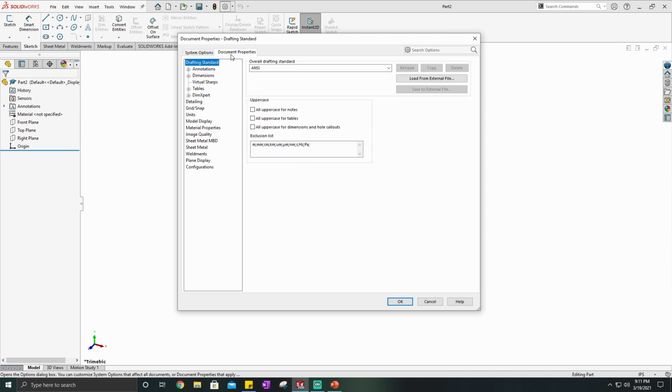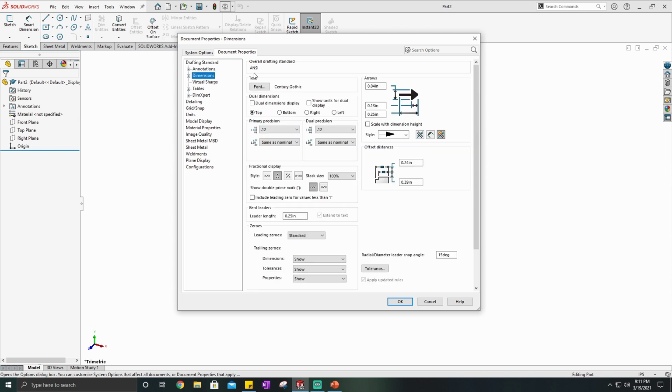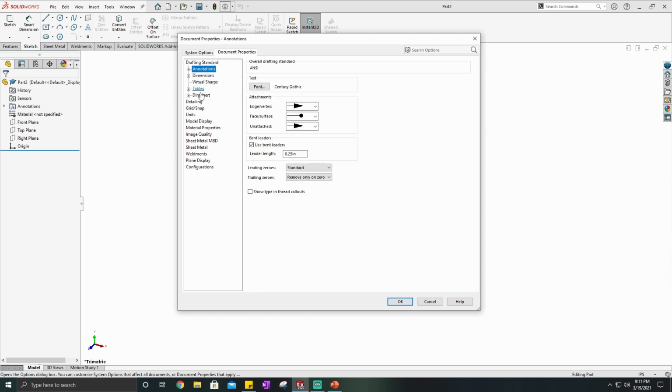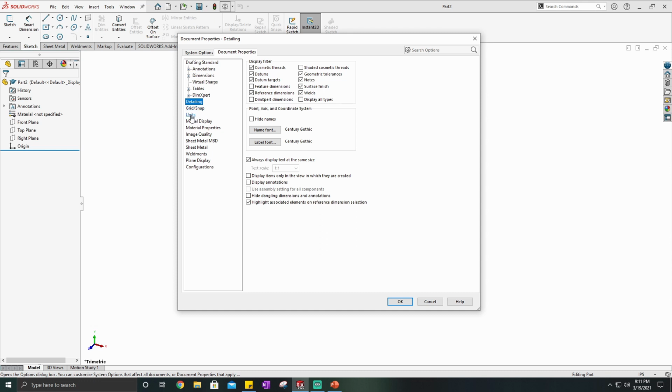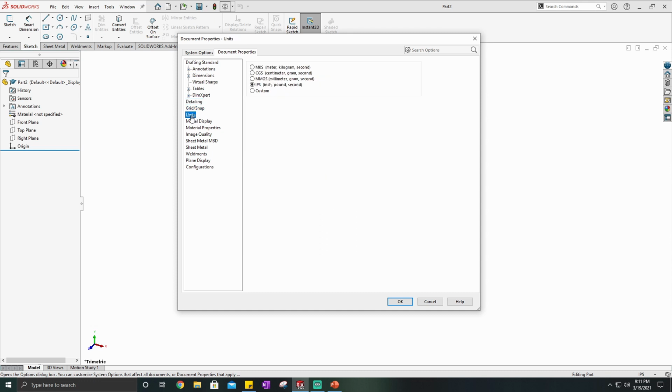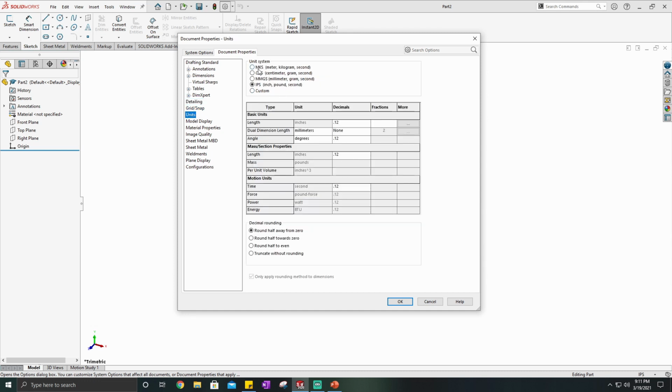And then if we go over here to document properties, this is what actually applies to this document that I'm working with right now. So this part, these are some of the settings that I have. So I have my dimensions here, I'm in ANSI, detailing, and one of the things that I like to go to is my units. And so my units here, you can see they have a unit system. I typically, in America, depends on what I'm working with, but we use inches, so we'll be using ANSI inch. So that's inch, pounds, and seconds. So I just go ahead and click that, and then you can change a little bit of the settings here.